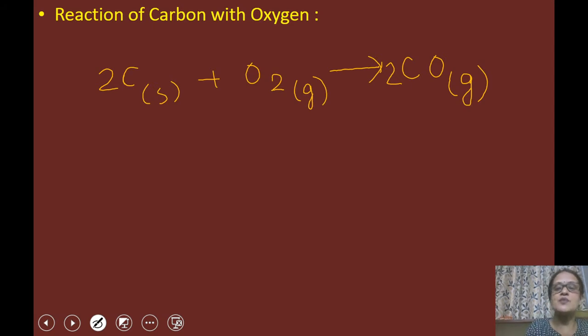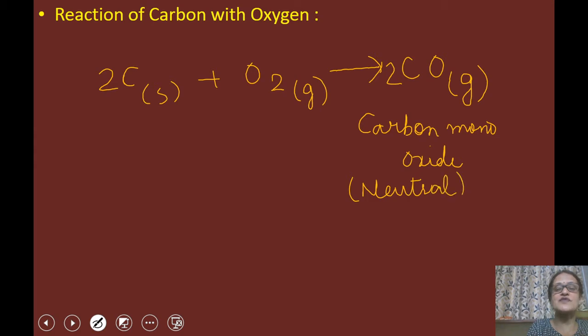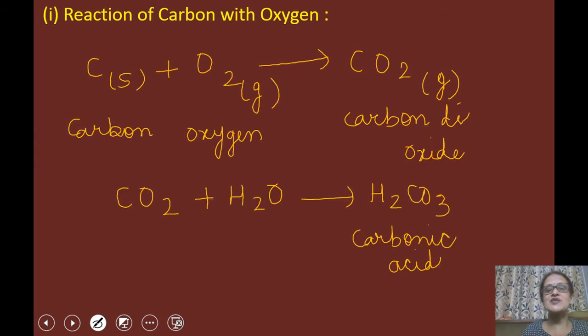So this is carbon monoxide. CO is called carbon monoxide. And this carbon monoxide is neutral in nature. It is neutral in nature means it has no effect on any of the litmus paper. And the oxide which we have discussed, carbon dioxide, is acidic in nature. This is an acidic oxide and CO is a neutral oxide.